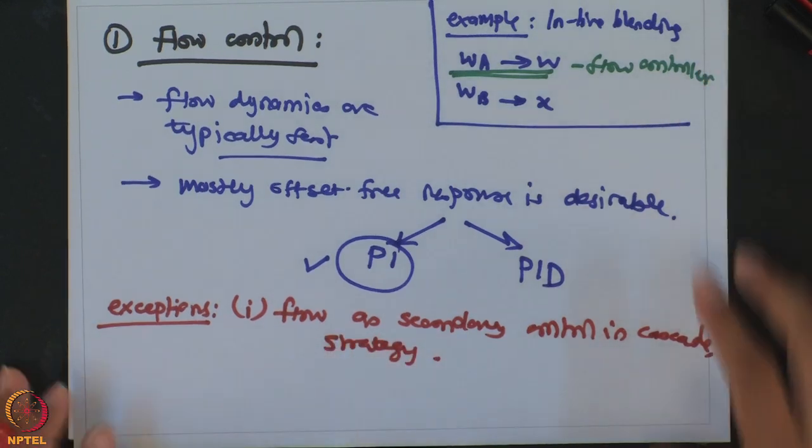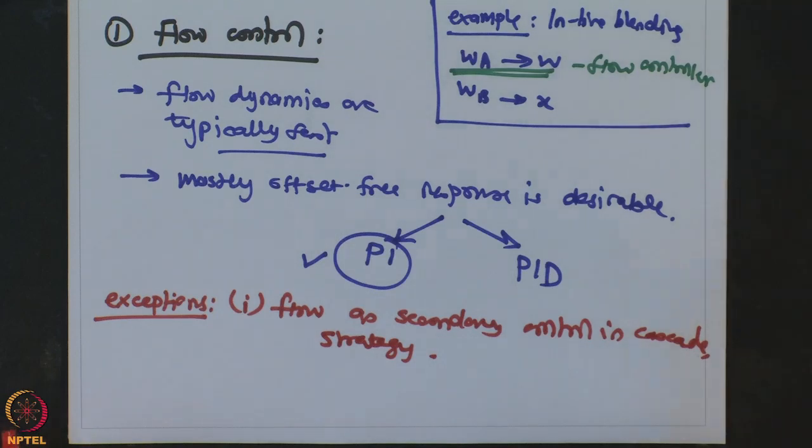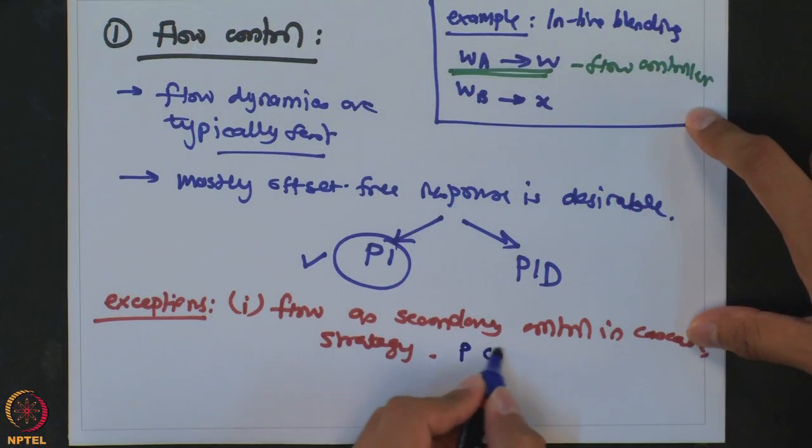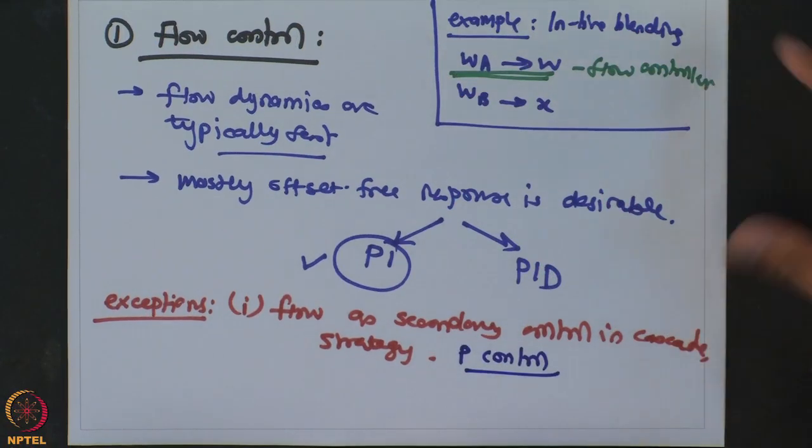Now we have not seen what a cascade control is so far, but it is a control strategy where there are two control loops which are connected together. One is a primary control loop and the other is a secondary control loop. So when flow is a part of this secondary control loop, typically offset is not that critical and is tolerable. So in such a case, in order to improve the speed of response, you may have flow as a proportional control.